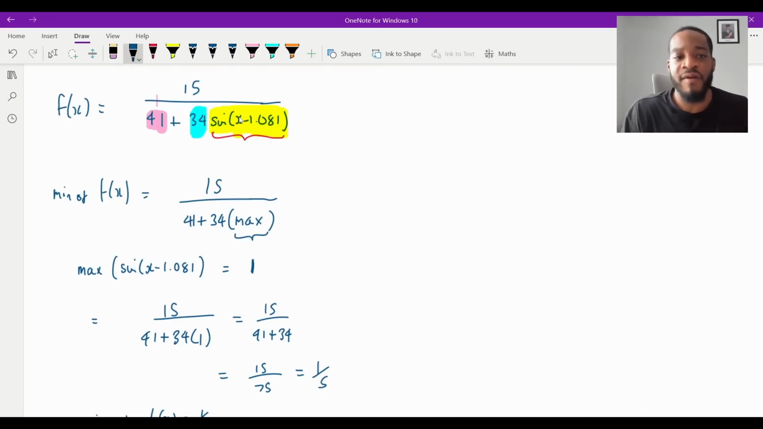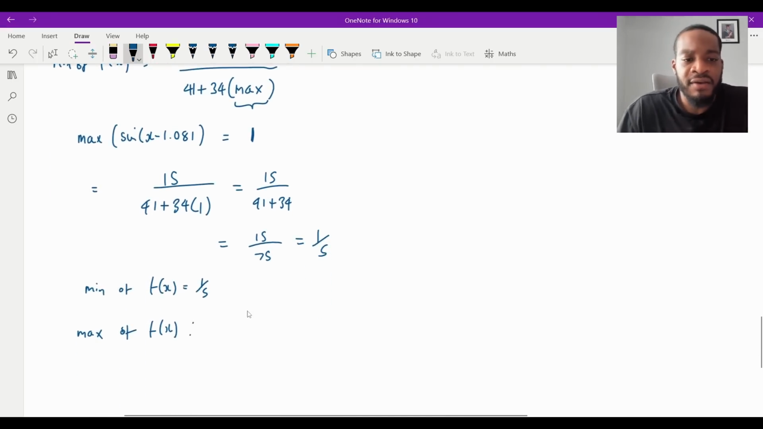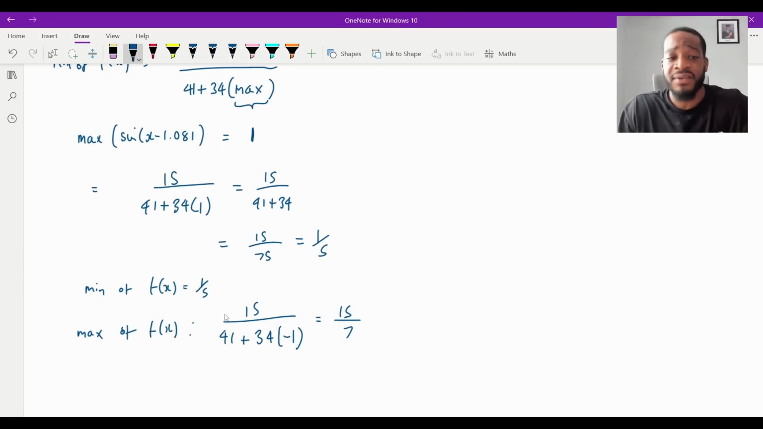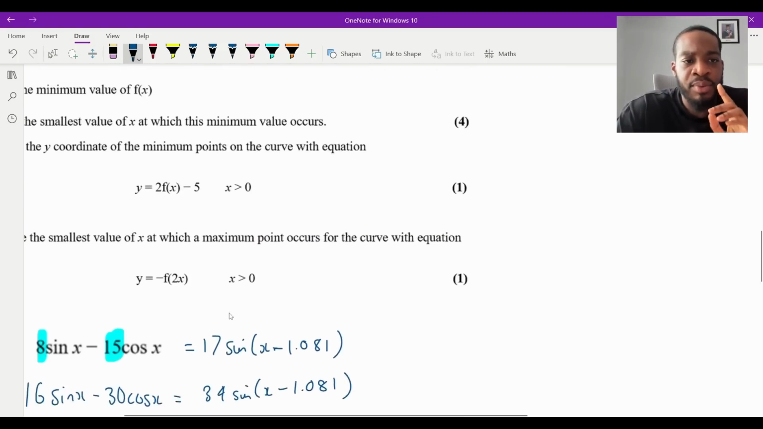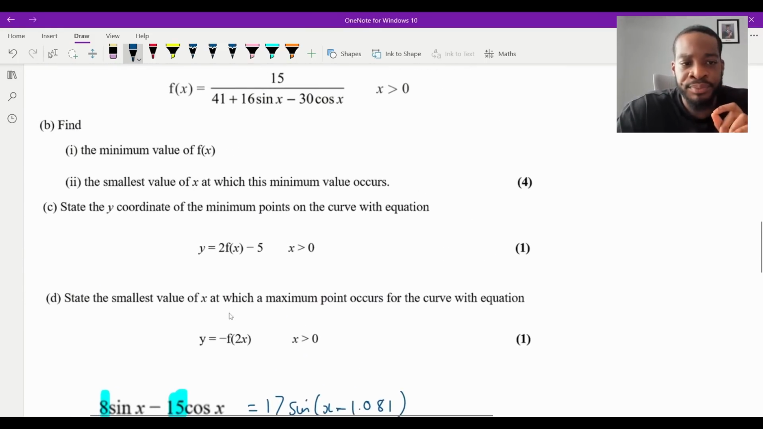The way you maximize a fraction is you want the denominator to be as small as it can be, isn't it? So it would be 15 over 41 plus 34 times -1, isn't it? Which is just 41 minus 34, which is 7, isn't it? Yeah, that's 7. So it'll be 15/7. So the minimum of this function is a fifth. The maximum is 15 over 7. Again, they didn't ask for the maximum, but I just want to put it in here. Anyway, so we've done part I of part B.